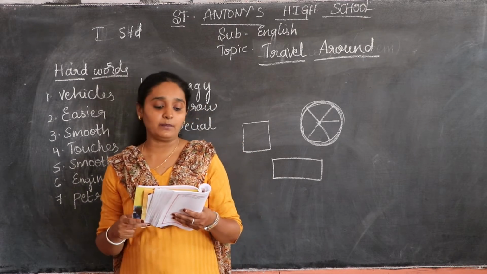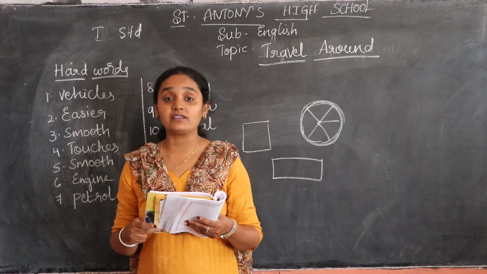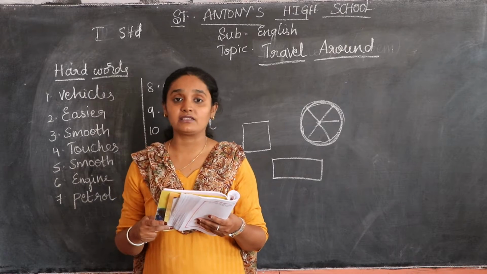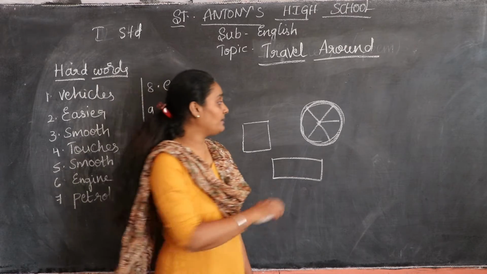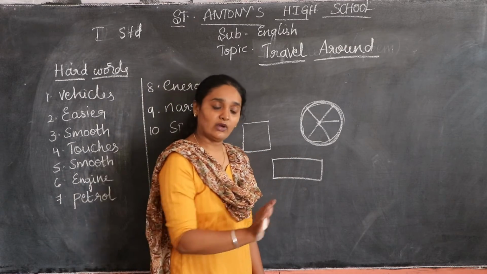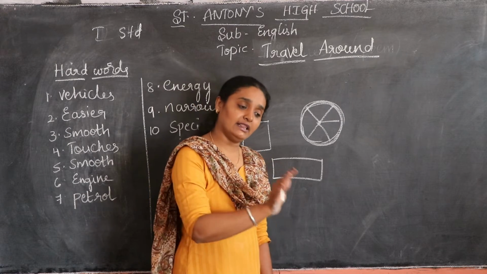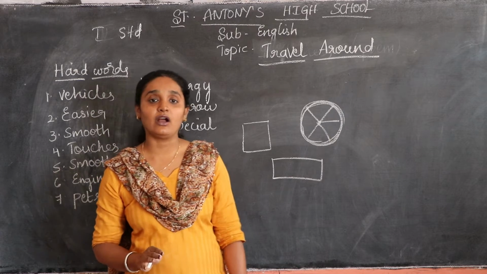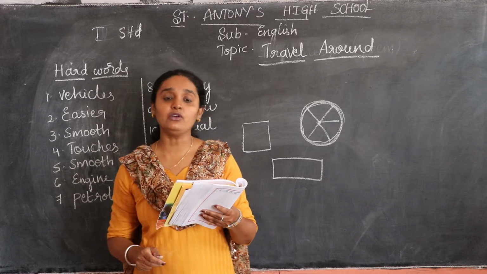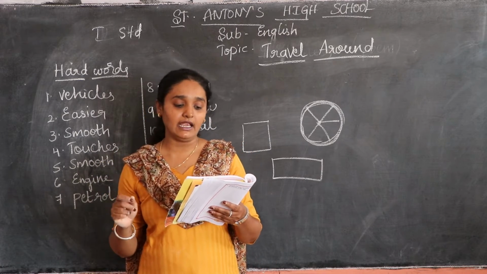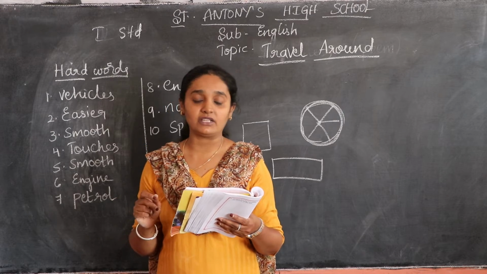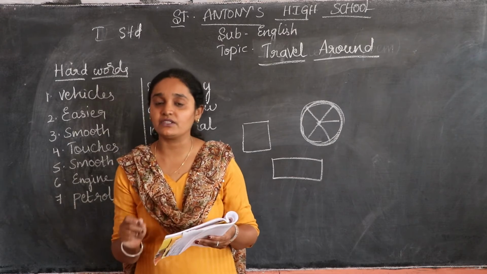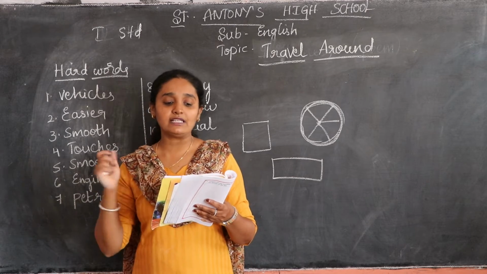Wheels help because they turn easily, and only a small part of them touches the ground. Only a small part means that when it is moving, you can see that all the parts are moving. That is the circle when it is moving. So that is how wheels help us to turn easily, and only a small part of them touches the ground. When a vehicle is moving, you can just observe the vehicle. So this was about the car.